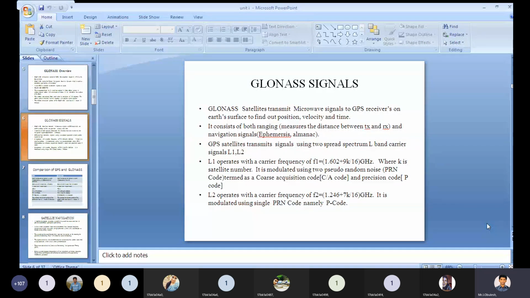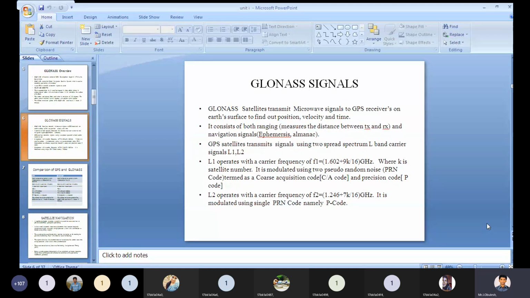So in GPS also, in the L1, we are using two codes, C/A and P codes. Same in the GLONASS signals, we are also using two codes for L1.